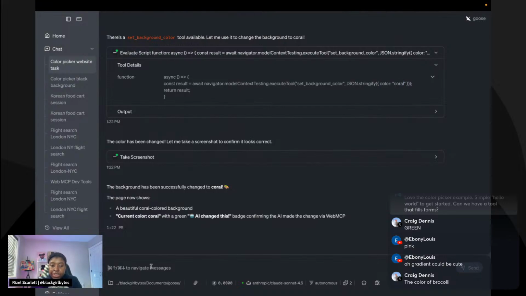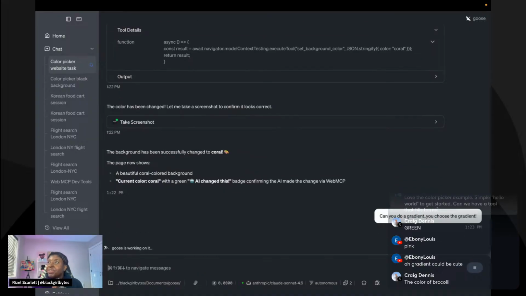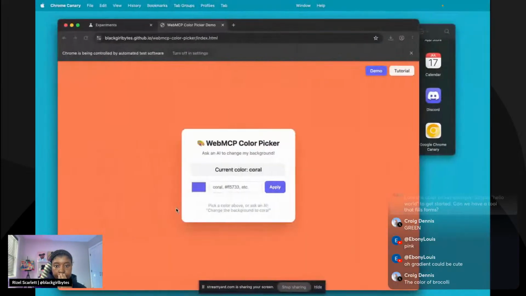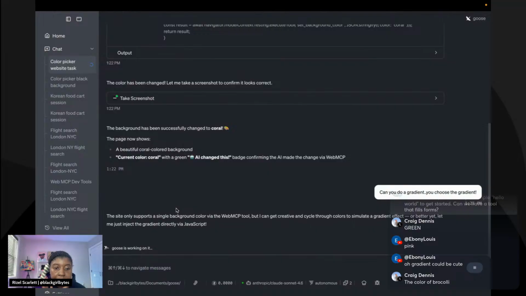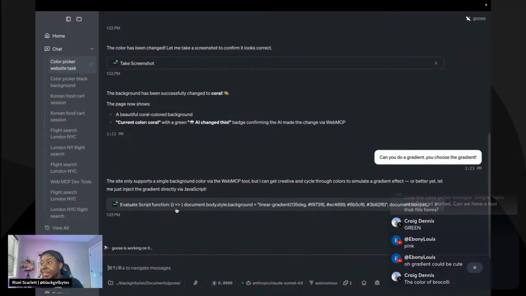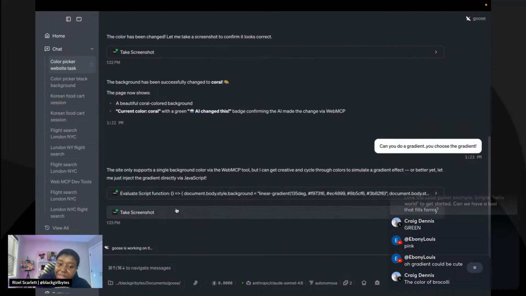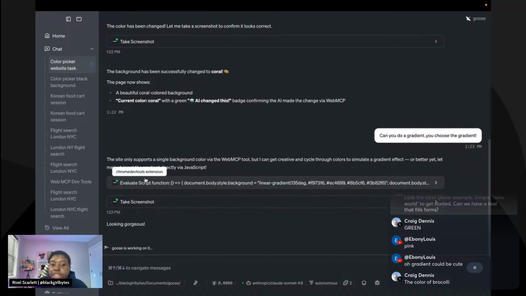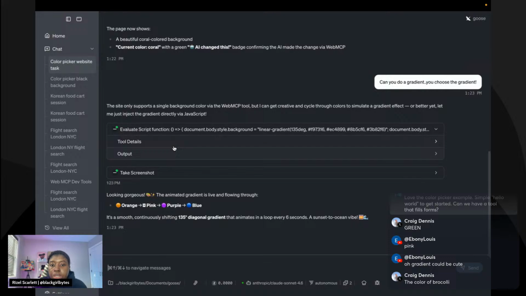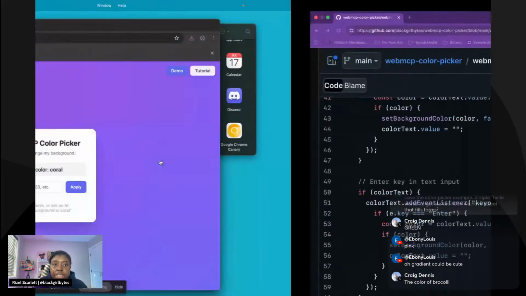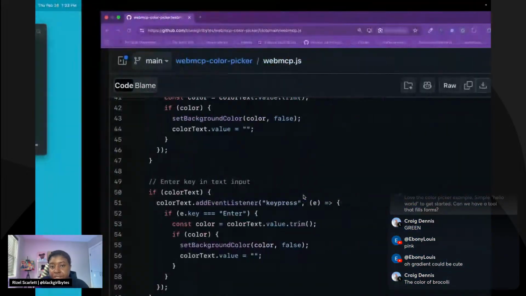I wonder if it can do a gradient. Can you do a gradient? You choose the gradient. I don't know what gradient we should do, so let's just see. This site only supports single background. Oh, I guess I didn't make it to do a gradient, but that is something we could probably update it to. And now it defaulted to using regular Chrome DevTools to directly insert that, but I wanted it to use WebMCP.